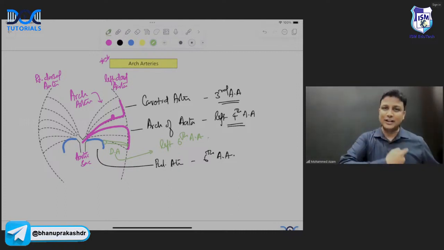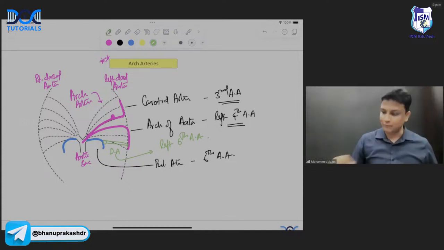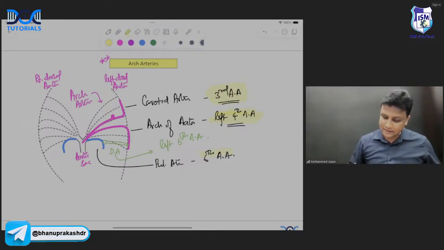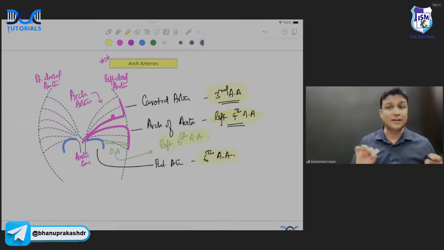So the arch of aorta is derived from the left fourth arch artery. And the carotid arteries are derived from the third arch artery, sir. Carotid artery is derived from the third arch artery. And the pulmonary artery will be derived from the sixth arch artery on both sides. And the ductus arteriosus will be derived from the left sixth arch artery only, sir.